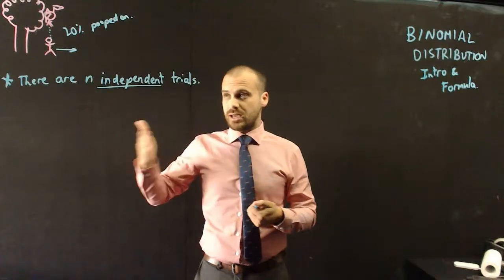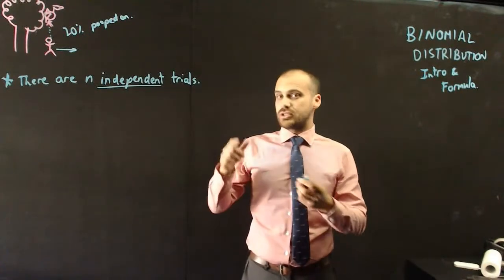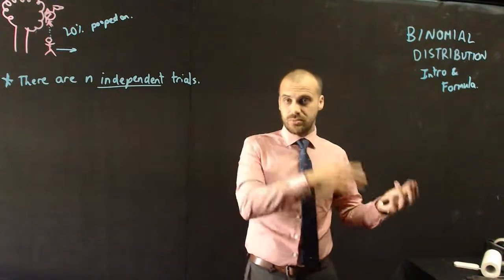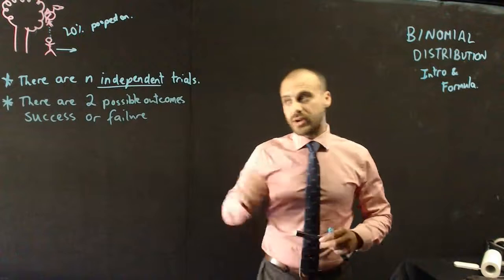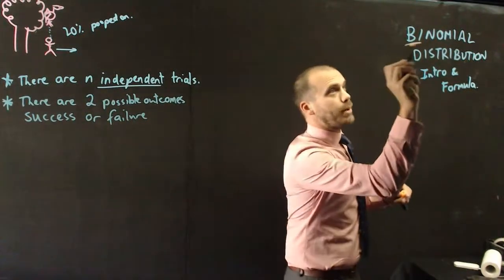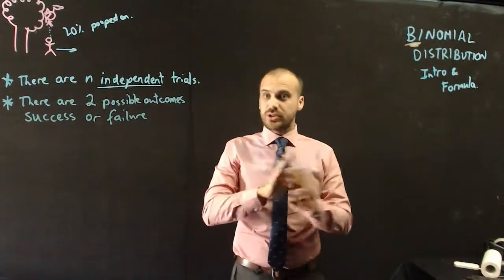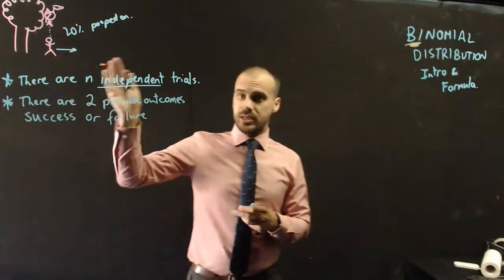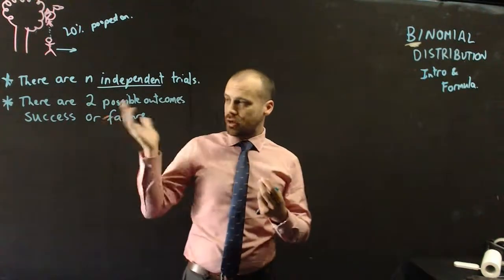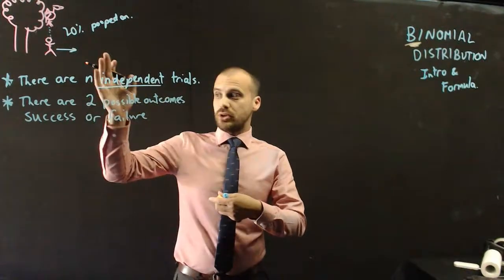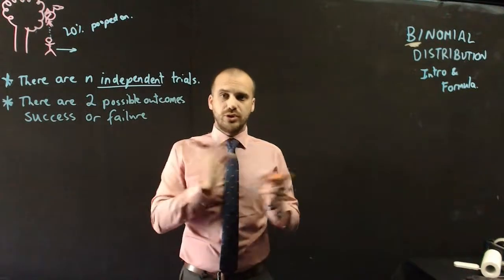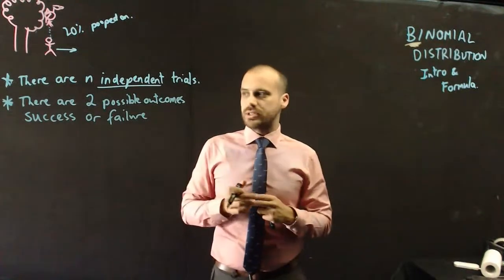These are independent trials as well. The probability is the same every single time, and it's not dependent on whether he got pooped on. He's just as likely to get pooped on yesterday as today as tomorrow. Independent trials. Alright, there are two possible outcomes, success or failure. That's why it's called a binomial distribution, because there are only two things that can happen. Either he gets pooped on or he doesn't get pooped on. Because I'm being a bit perverse here, we're going to say that getting pooped on is a success and not getting pooped on is a failure. Doesn't matter which one you call success or failure, everything still works the same.